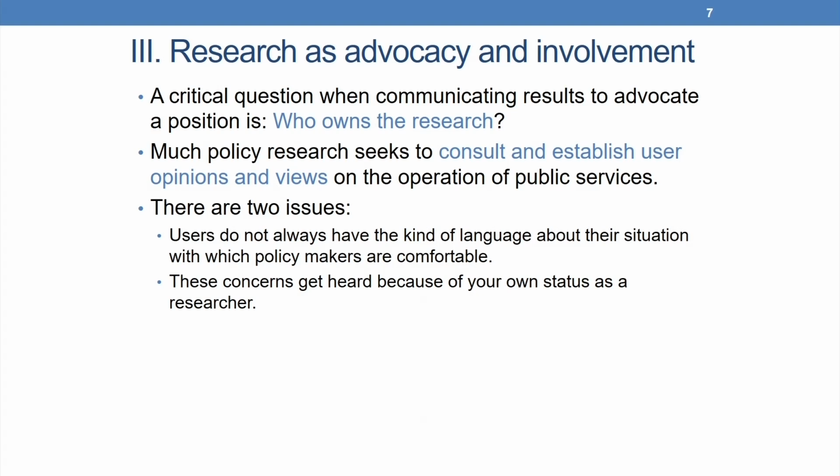Users do not always have the kind of language about their situation with which policymakers are comfortable, and these concerns get heard because of your own status as a researcher. If you are coming from a privileged position of power, often you can make yourself heard, but they may not be. So these two issues need to be balanced out so that research can be used as advocacy and involvement.